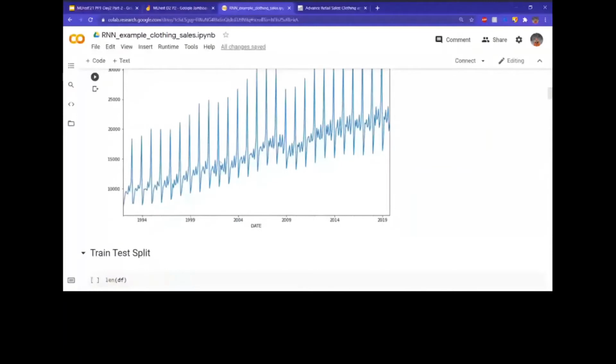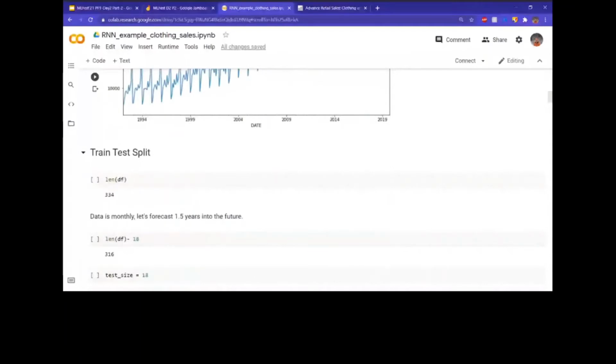To train anything and to test how good it's doing, we have to make a train test split. Everyone knows that. But the difference here, compared to what we've done till now using our regression or classification data sets, is: how do you do a train test split? Can you guys tell me, is it random or in a particular order? Let me know in the comments. Just for the sake of interaction, go ahead. How is the train test split done in other data sets?